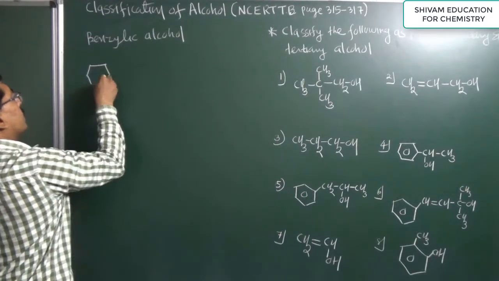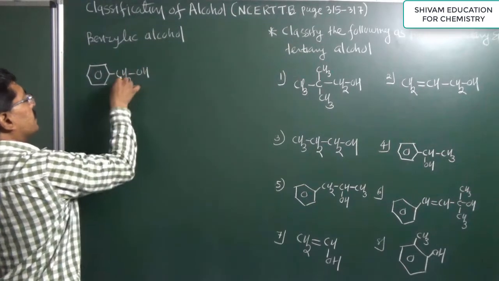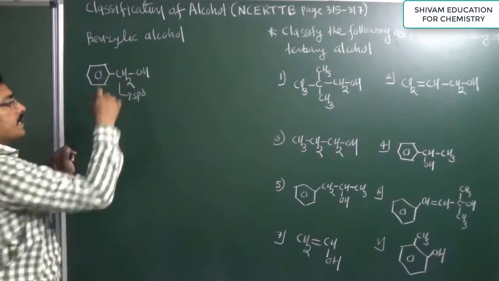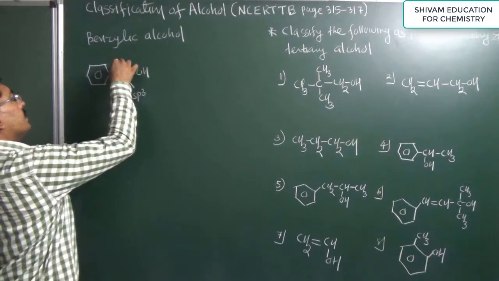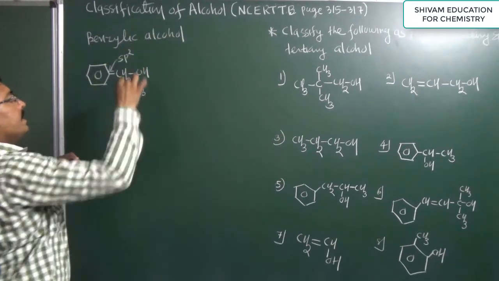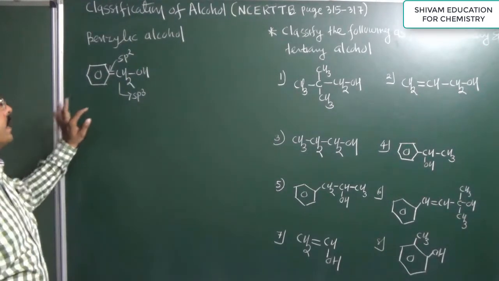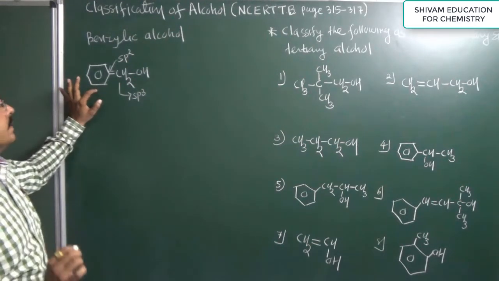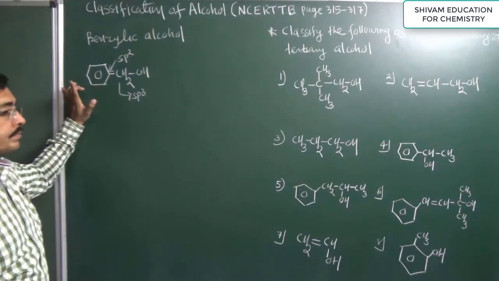Now here the hydroxyl group is attached with a carbon atom. This carbon is an sp3 hybrid carbon atom. So the hydroxyl group is attached with an sp3 hybrid carbon atom, and this sp3 hybrid carbon atom is attached with an sp2 hybrid carbon, which means the hydroxyl group containing carbon is directly attached with a benzene ring. Then this alcohol is known as a benzylic alcohol.